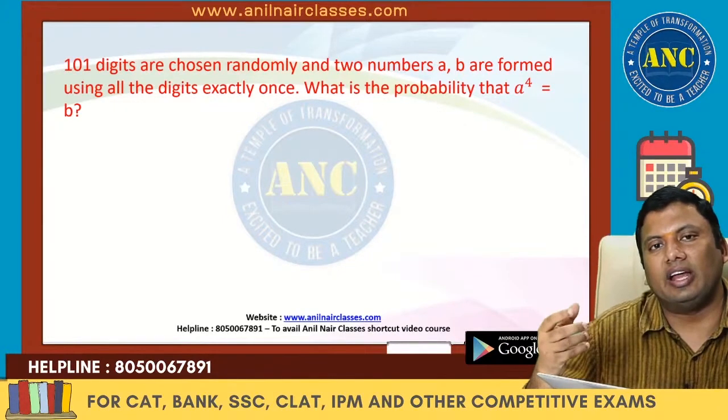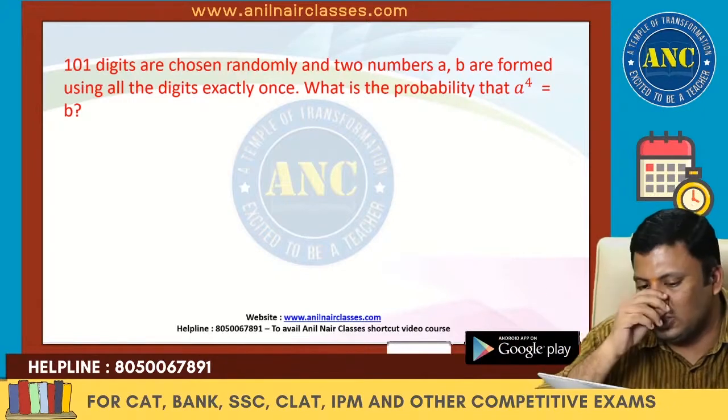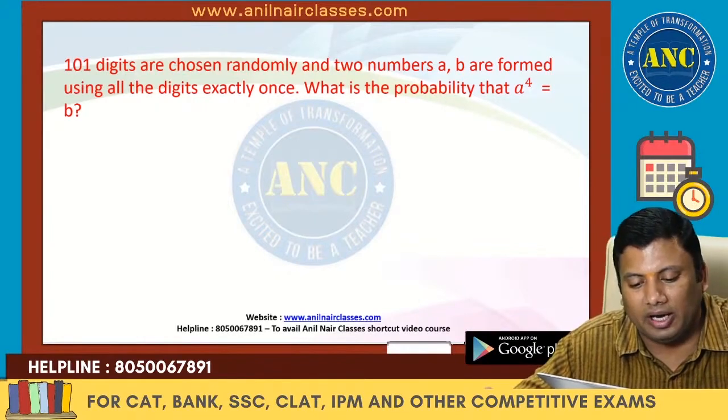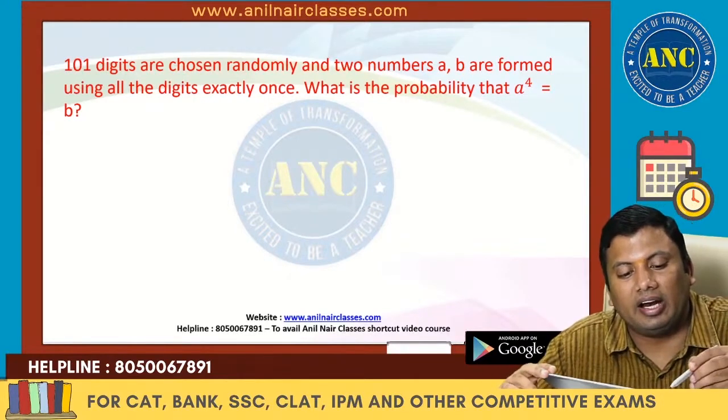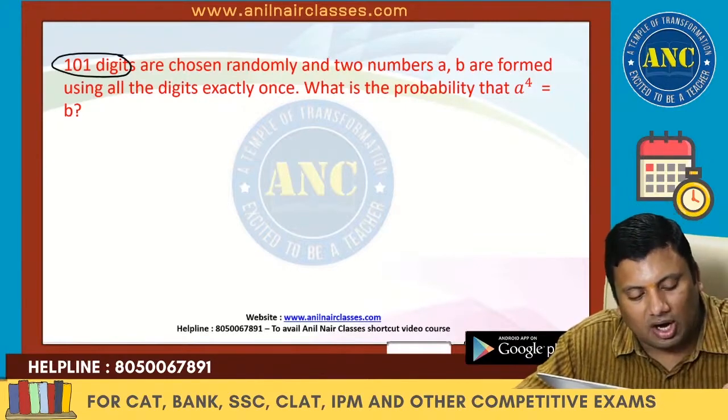A has got n digits, a square has got 2n or 2n minus 1 digits. A power 4 will have 4n or 4n minus 1, 4n minus 2, 4n minus 3. 101 is 5 into 20 plus 1. So that case is not possible.